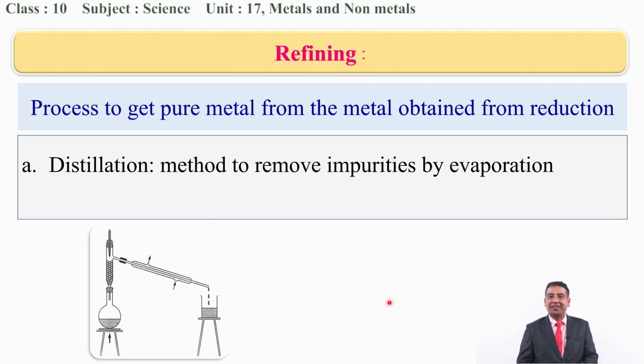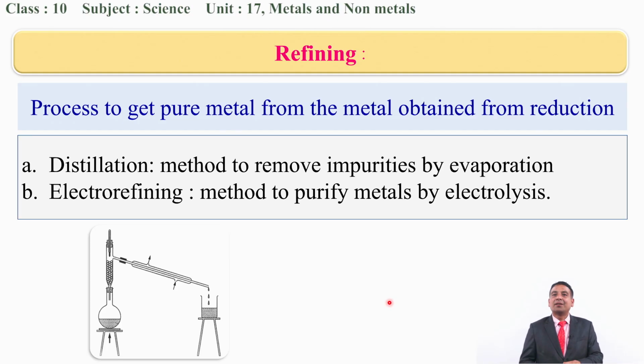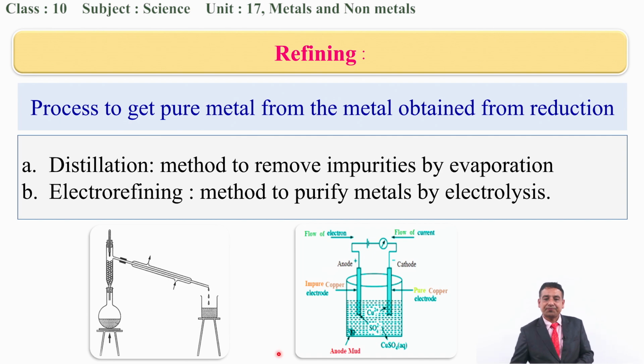The next process is electro refining, which is based on electrolysis, because you all know about electrolysis. Electrolysis is the process in which metals are separated by the presence of electricity, in the presence of an electrolyte. In the figure you can see here, if you want to collect the pure metal, the impure metal is connected to the anode, because the anode is always eroded, and the metallic particles eroded from the anode are deposited at the cathode.